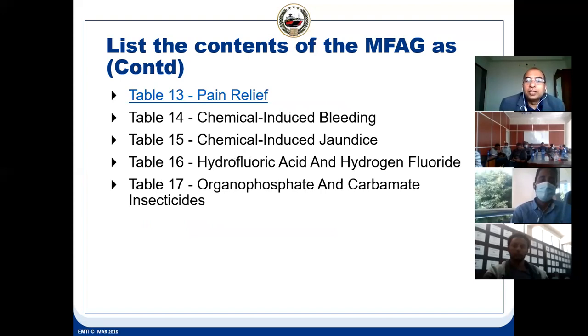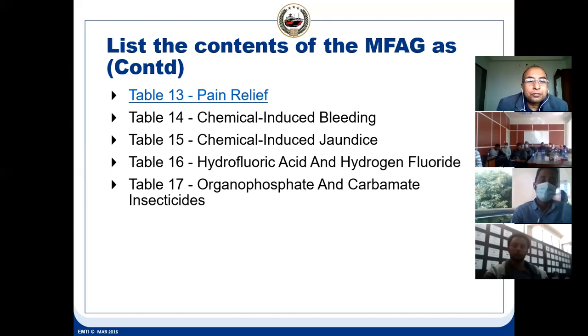Then pain relief, 13 is pain relief. If there is pain, then what is to be done? Chemical induced bleeding. Suppose due to the chemical your skin got damaged and then bleeding starts. What is to be done? Then jaundice, because of the chemical, a person can be affected by jaundice. It is a disease. Hydrofluoric acid and hydrogen fluoride. So what has to be done in that case?